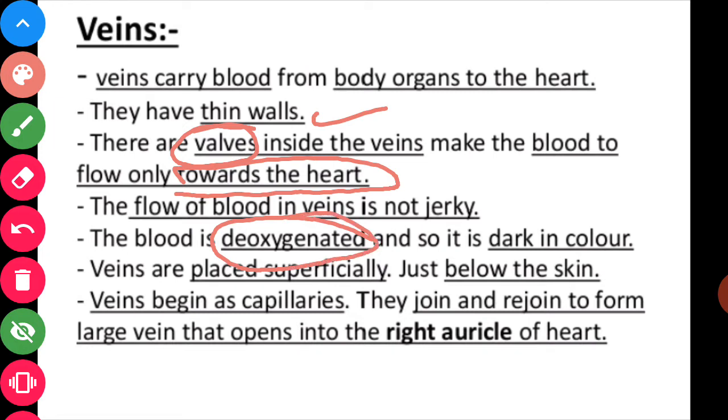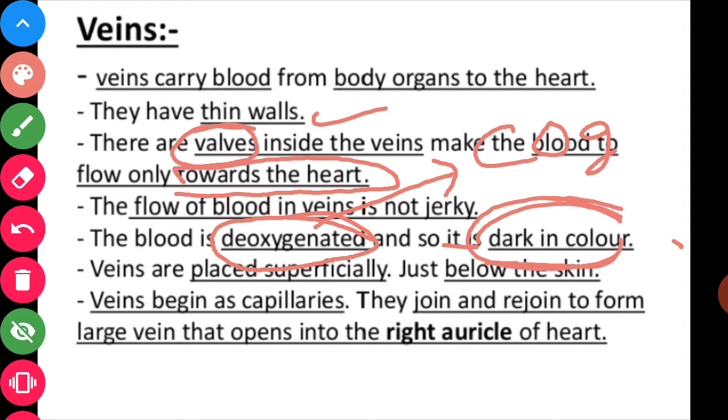Deoxygenated blood is that blood in which the concentration of carbon dioxide is more, so it is dark in color. When carbon dioxide binds to the hemoglobin, the color of the blood that is carried by the veins from all parts of the body to the heart is dark in color.